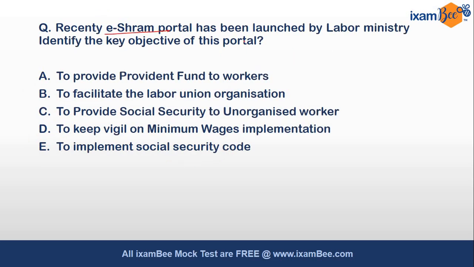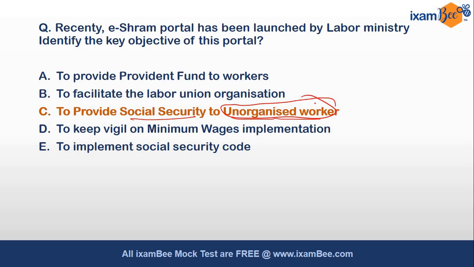Then recently e-shram portal has been launched by Labor Ministry. Identify the key objective. e-shram portal has been covered by me in the earlier general awareness videos and PIB videos also. Okay, if not PIB, I have covered it in GA videos in our course. Okay, so you need to identify the key objective of e-shram portal. What is the key objective? The key objective is to provide social security to unorganized worker. Okay, those worker who are working in an unorganized sector, they can register themselves on e-shram portal.